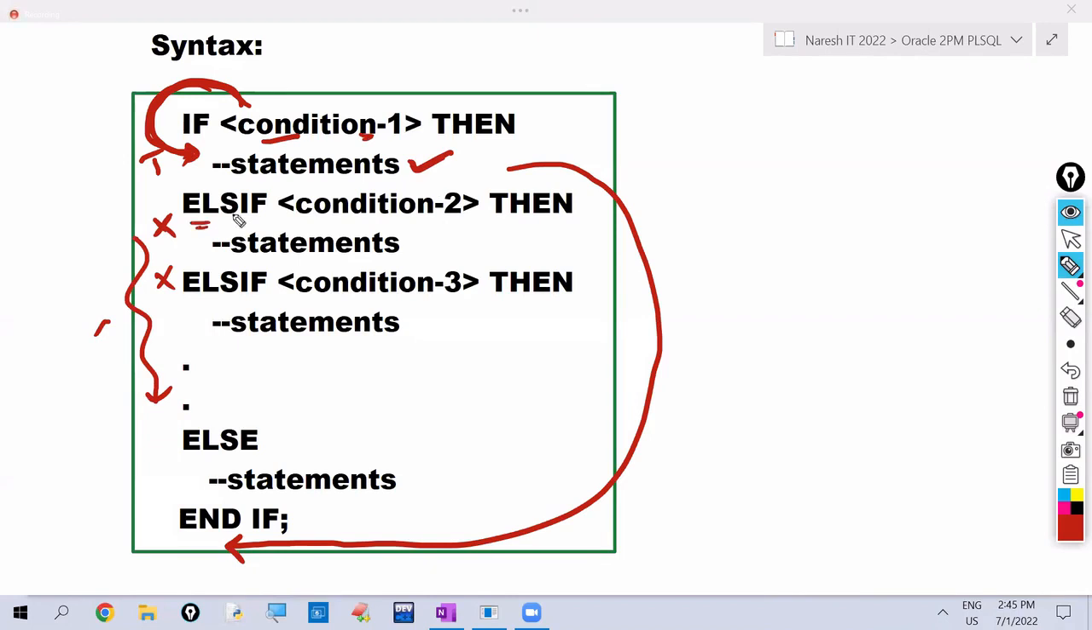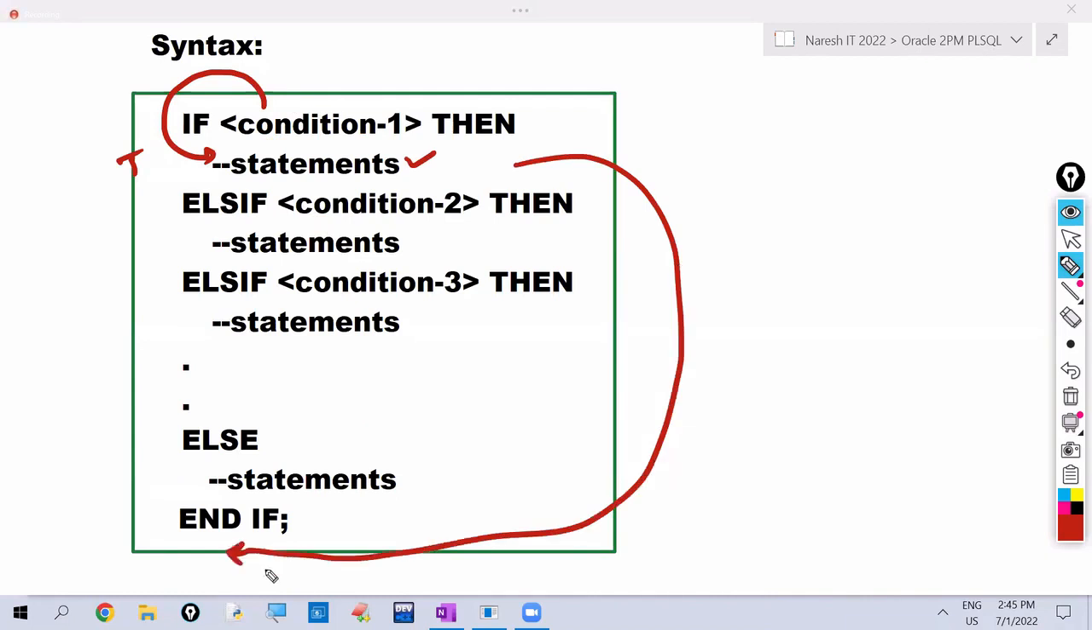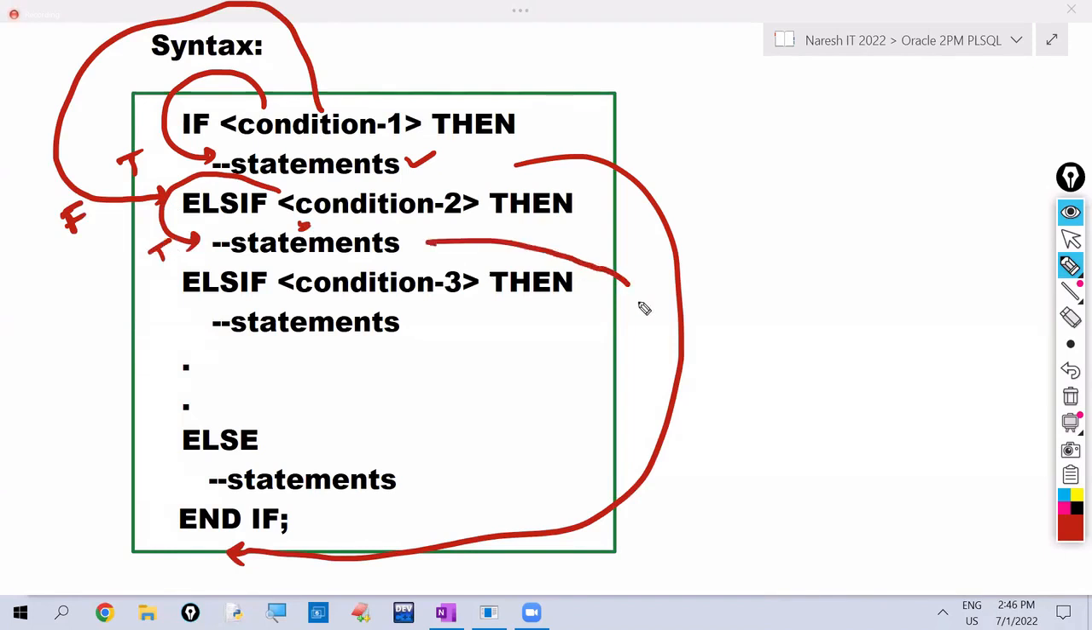You are clearly telling else if means when first condition falls, then only check this. Like this you are telling. So when first condition falls, then only it checks the second condition. When second condition falls, then only it checks the third condition. Like that. So when first condition is true, it executes the statements and comes out of the if then else if. If first condition falls, then only it checks the second condition. If second condition is true, it executes these statements and comes out of the if then else if. It will not check remaining conditions if second condition is true.